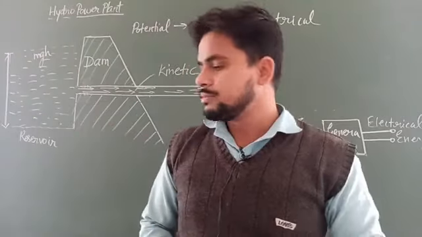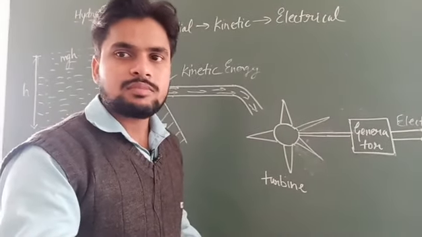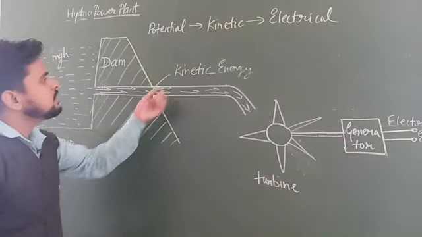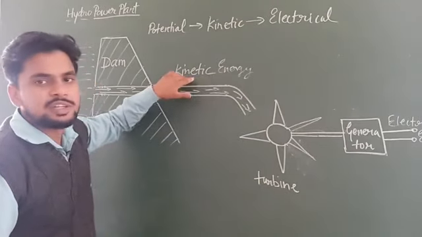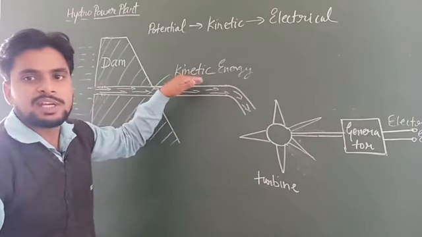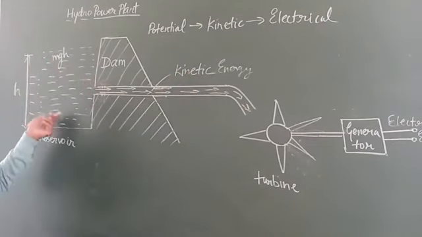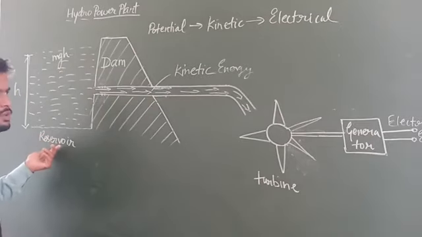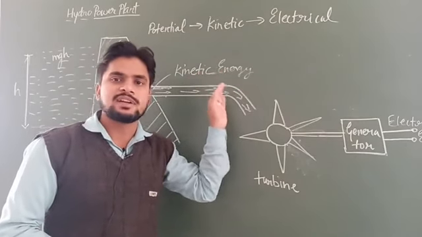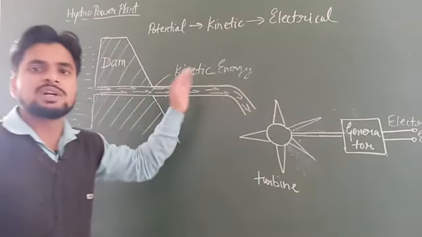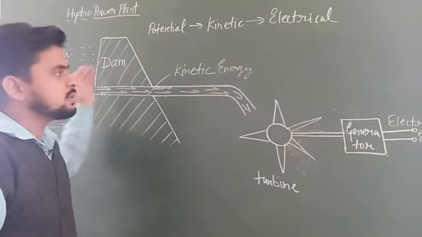I hope students you have understood it. Now students, one more thing that is important for us to understand here. Can you say we have generated the kinetic energy? Did we generate this kinetic energy, or is it produced by itself? This kinetic energy is produced because of the potential energy of the water stored in the reservoir. It means we can say here the kinetic energy is not created, it is a converted form of potential energy. The potential energy of water is getting converted to kinetic energy.